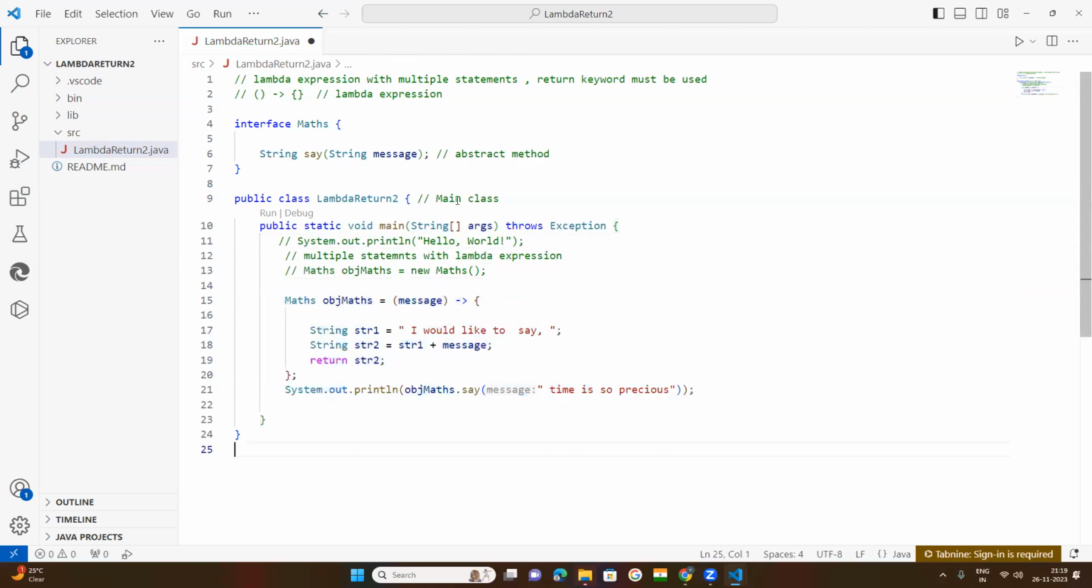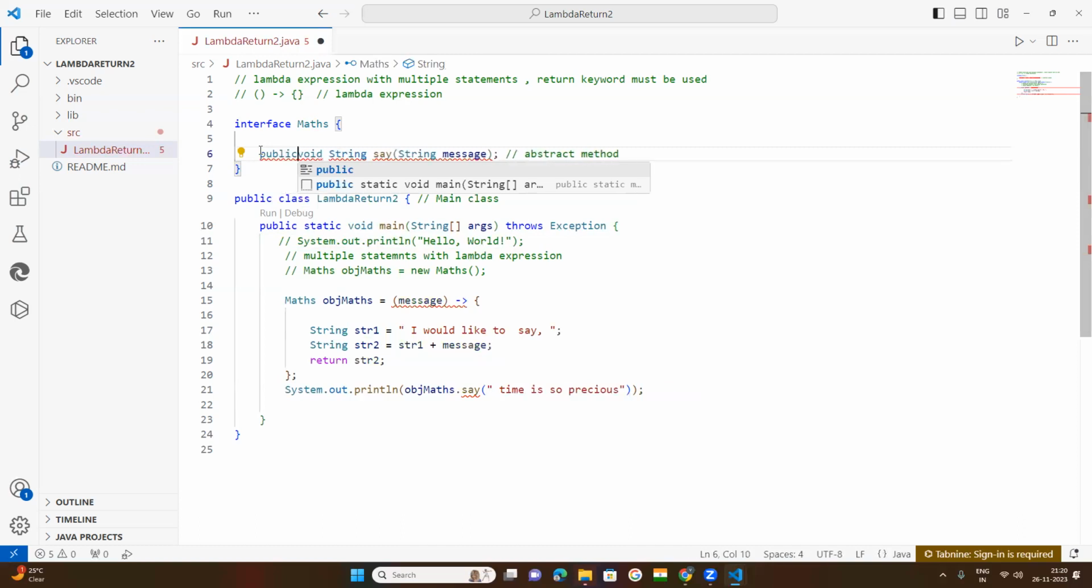So here the lambda expression is implemented with multiple statements and the return keyword is compulsory. One statement, this is one statement, this is one more statement. After that the return keyword is used. It returns string type of data, because in place of void, as I told you, the method structure is what?